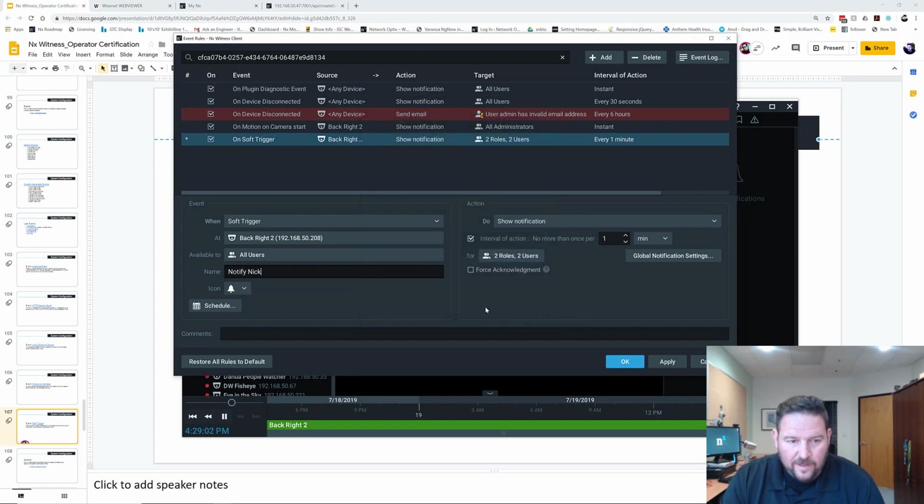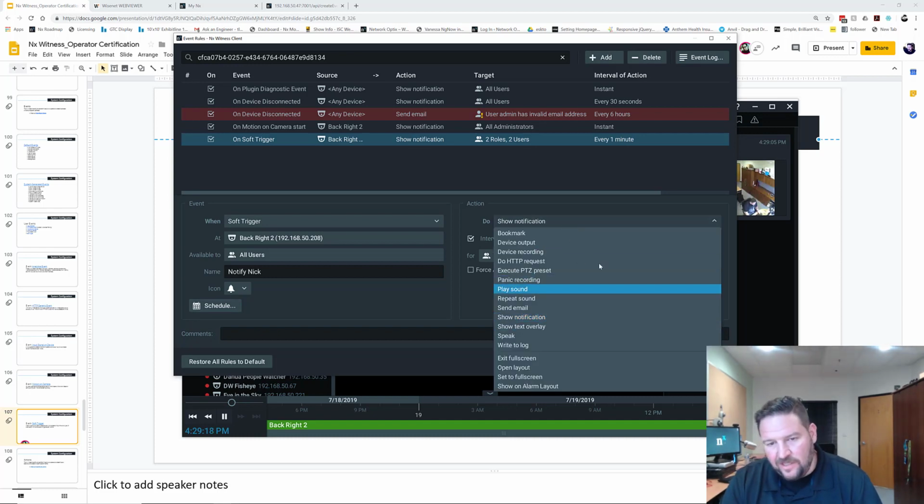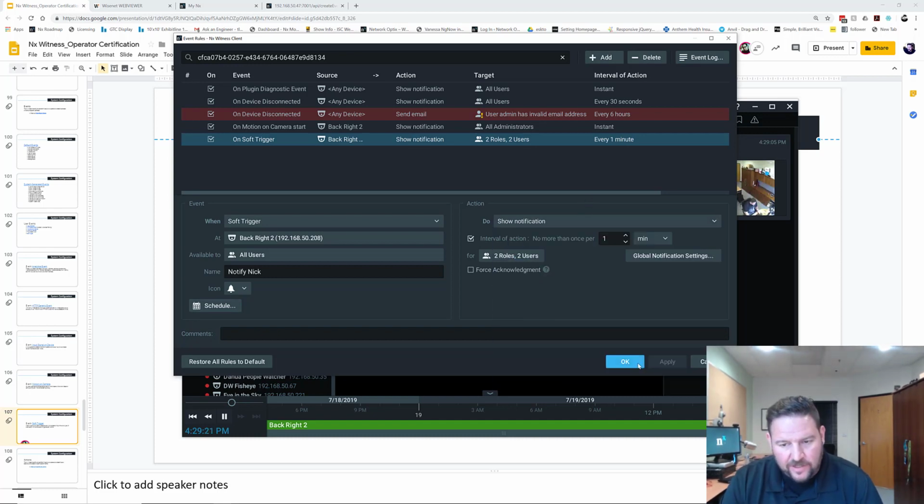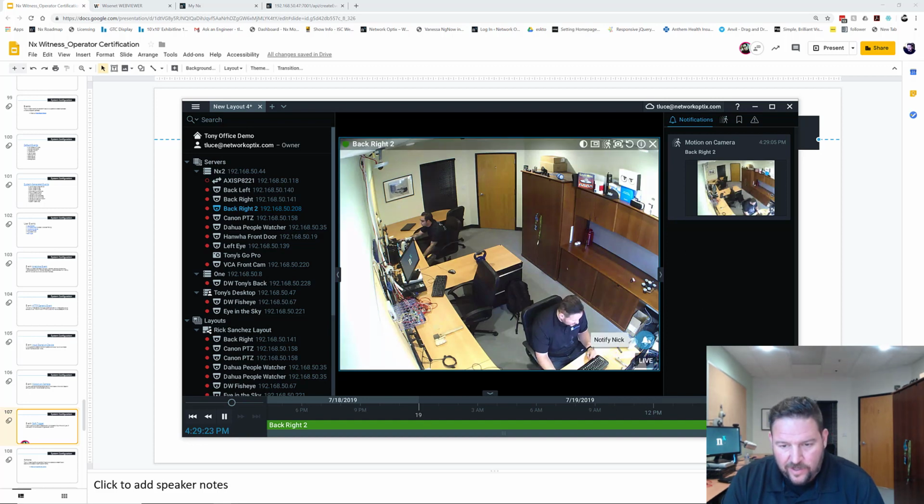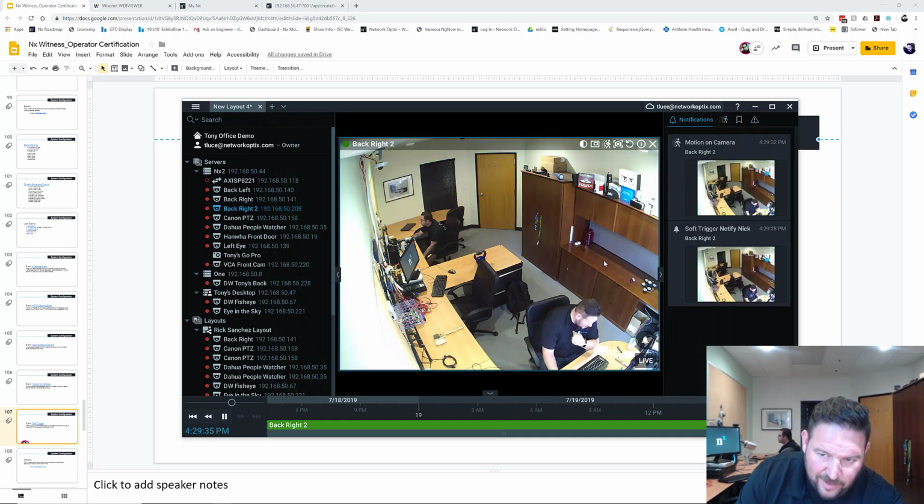So basically, I've set this up so that the notification appears for Nick. And that's about it. It's a soft trigger. Once I've got it all set up, I press apply. I can tie a soft trigger to any potential action in the system as well. Right now I'm just doing notification because it's easy. So now you can see there's a trigger here called notify Nick. And when I press that button, soft trigger notify Nick occurs. So he gets a notification and I get a notification.